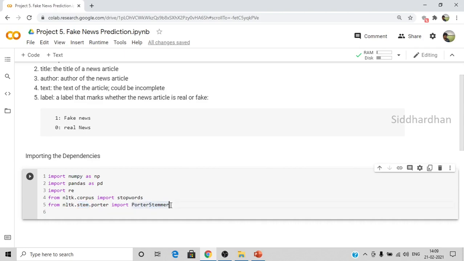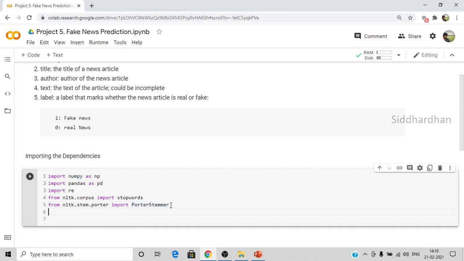Stemming takes a word, removes the prefix and suffix of that word, and returns the root word of it. This is the general description of stemming. I will explain in detail what is meant by stemming once we do that process in this video.